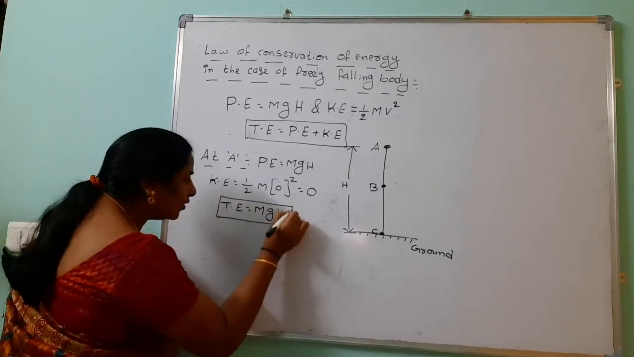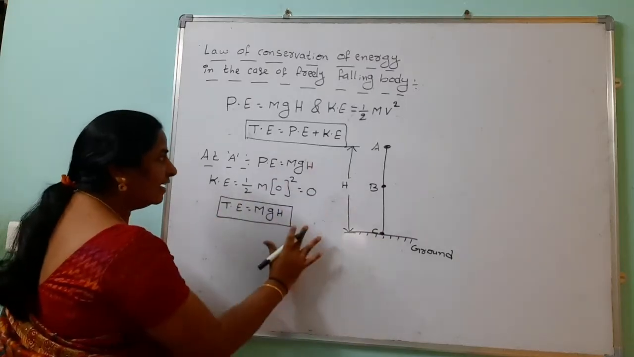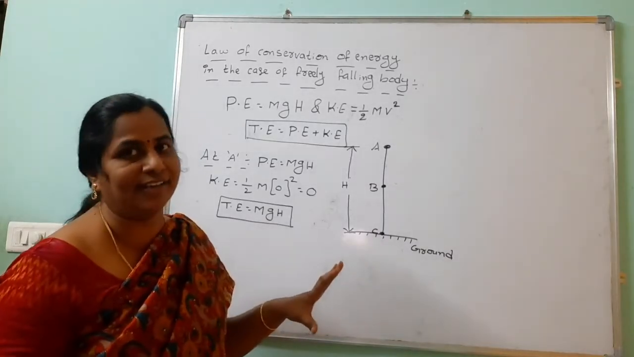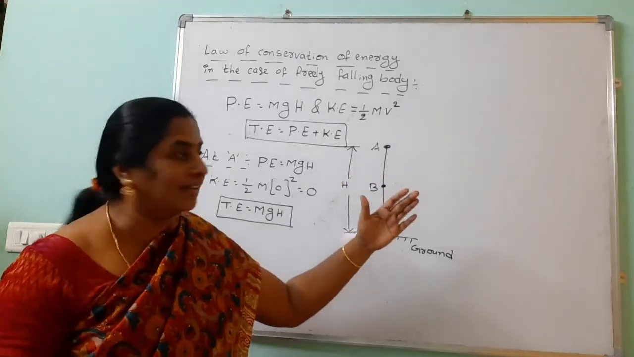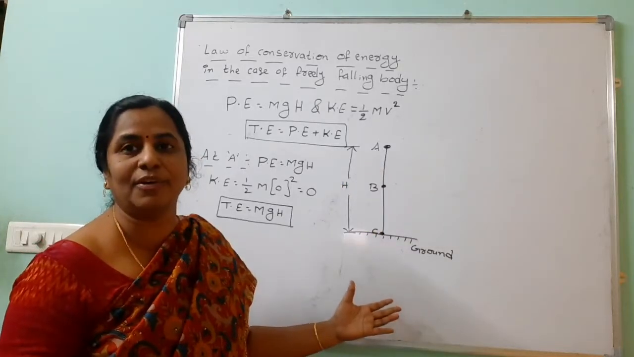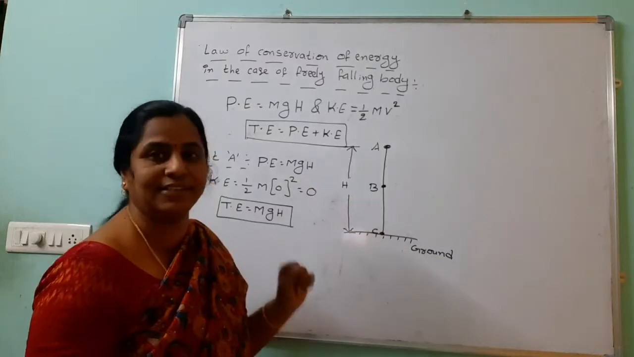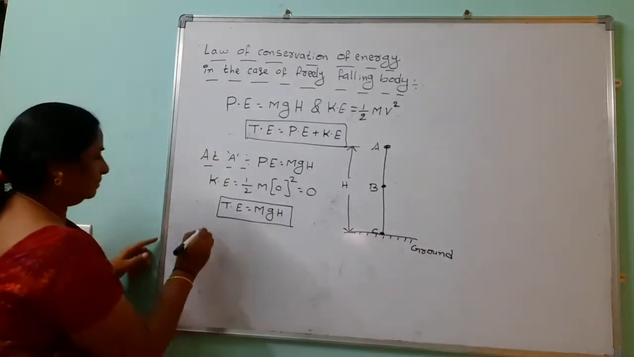From this, what we should observe is that the entire energy is in terms of potential energy, and there is no kinetic energy when the body is at A, because it is a freely falling body and it maintains the height it is coming from, height h. Then at B,